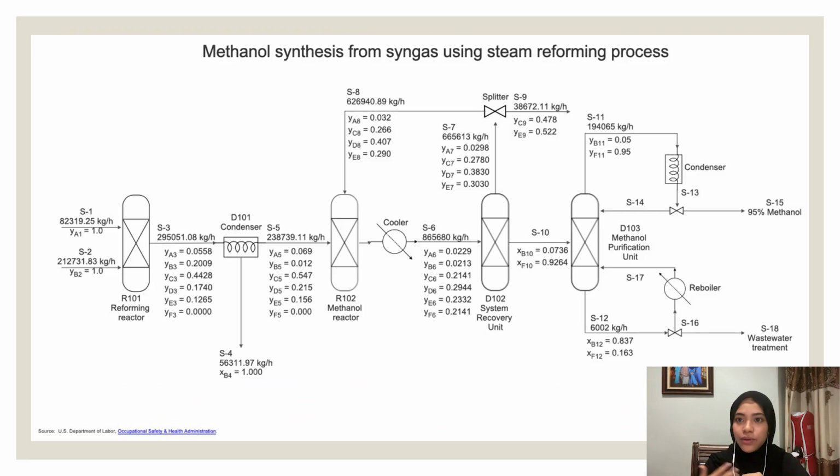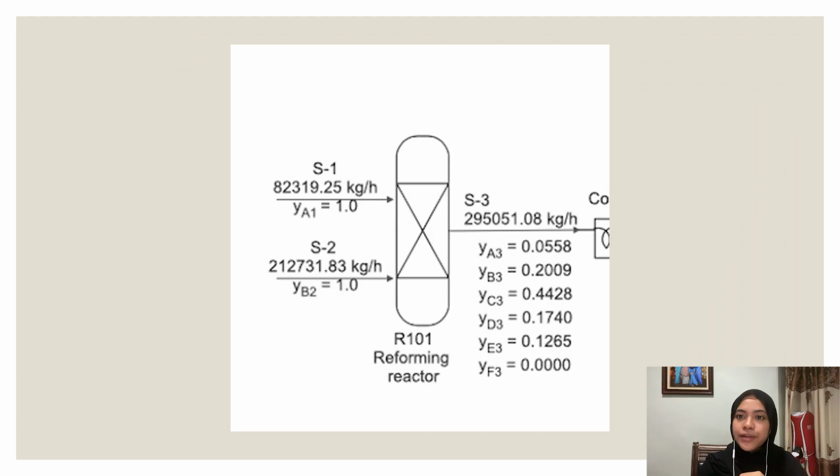Now, I will be giving a brief explanation of our process flow diagram. As can be seen from the diagram, steam and methane in vapor phase enter a unit called the reforming reactor to undergo a process called steam reforming. This process will produce a few components such as carbon monoxide, carbon dioxide, and hydrogen. However, this reactor does not react steam and methane 100%. Hence, steam and methane are also considered as the output of this unit.